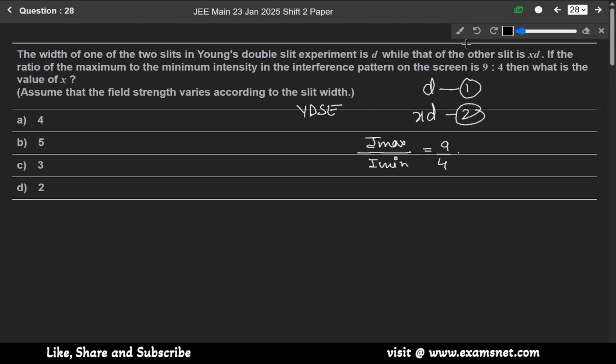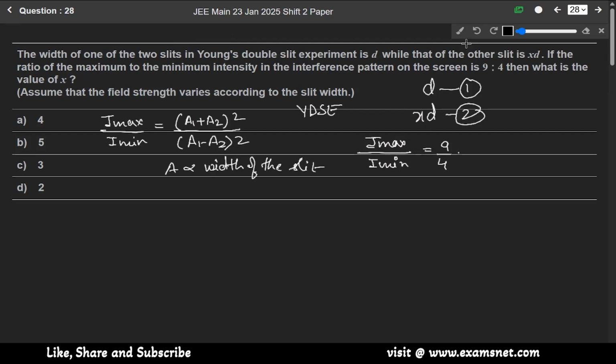We know that the formula for I max over I min is equal to (A1 plus A2)² over (A1 minus A2)². Here A is directly proportional to the width of the slit. One is D and another one is XD. Let us assume the slit with D equals 1. So for the first one D is 1 and for the second one it will be x.